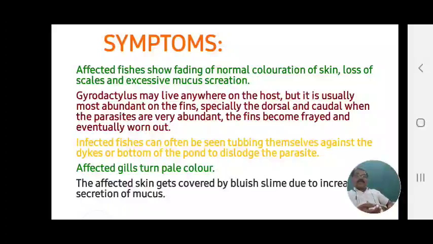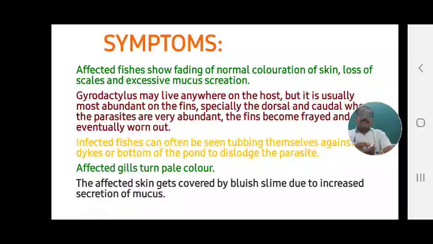Next symptom: affected gills turn pale in color. What is the important symptom? Pale color. When the gills are pale, incurrent and excurrent flow does not occur. Then oxygen is not properly taken in the blood or gills, meaning respiration does not occur. Respiration means purification of blood; the gills are pale, the blood is not purified, and ultimately the fish dies.